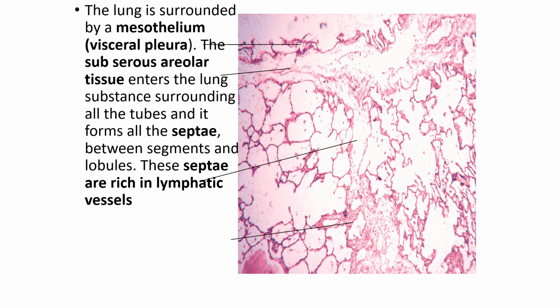You can see the septa coming, the serous layer coming inside. So mesothelium, then the subserous layer, and these are the septa which are coming down, which are rich in lymphatic vessels and form septa for each segment. You can see these alveoli, and larger are the saccules.